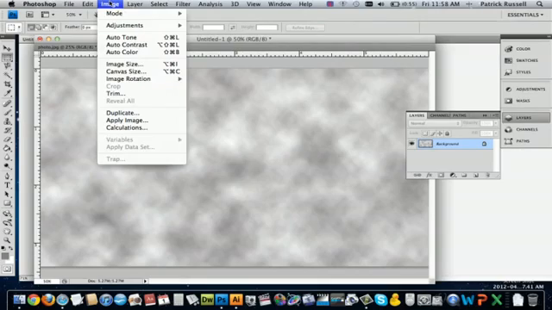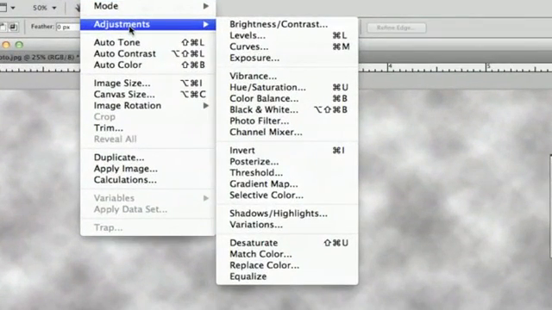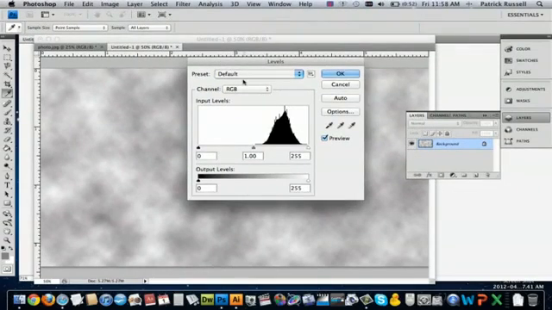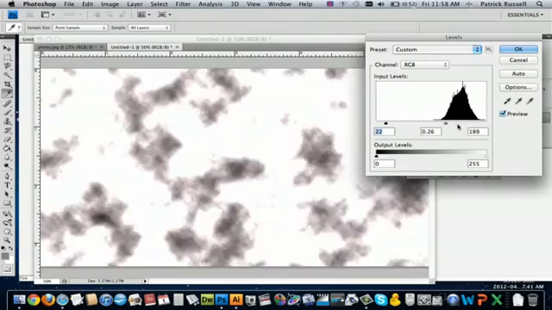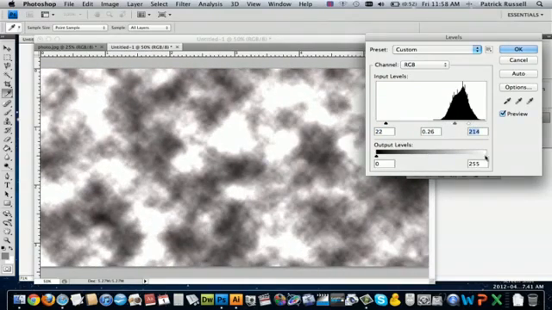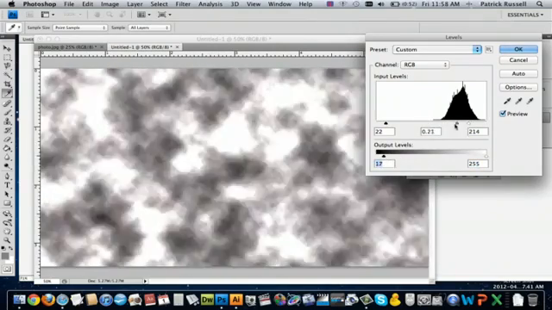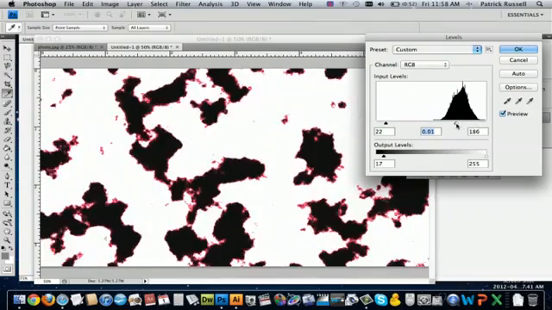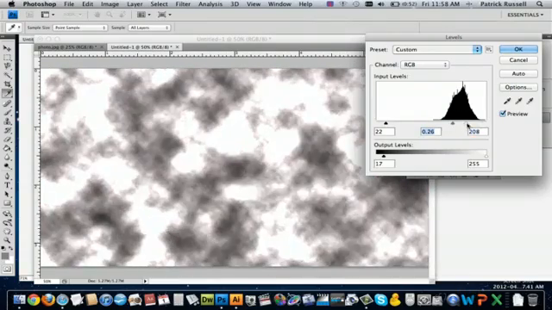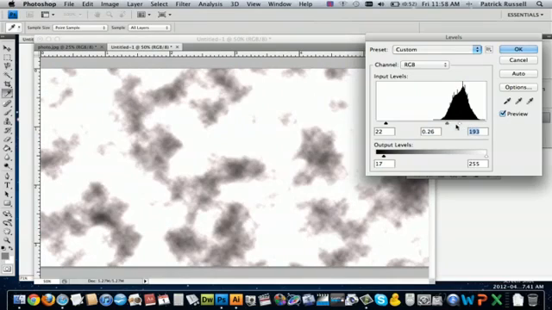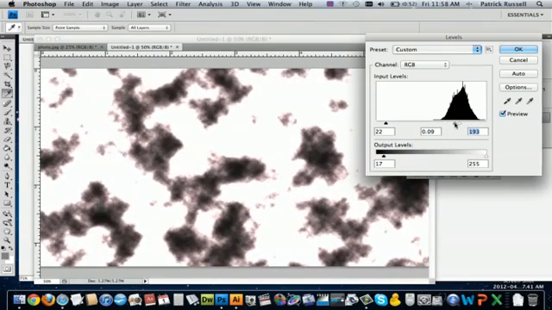And then you go to Image, and you go to Adjustments, Levels. And here you can really mess around with how this looks. So I'm going to mess around with the darkness. This is where you can really get either the really crisp or really not so crisp marbly kind of texture. So you can see, that's already getting pretty marbly.